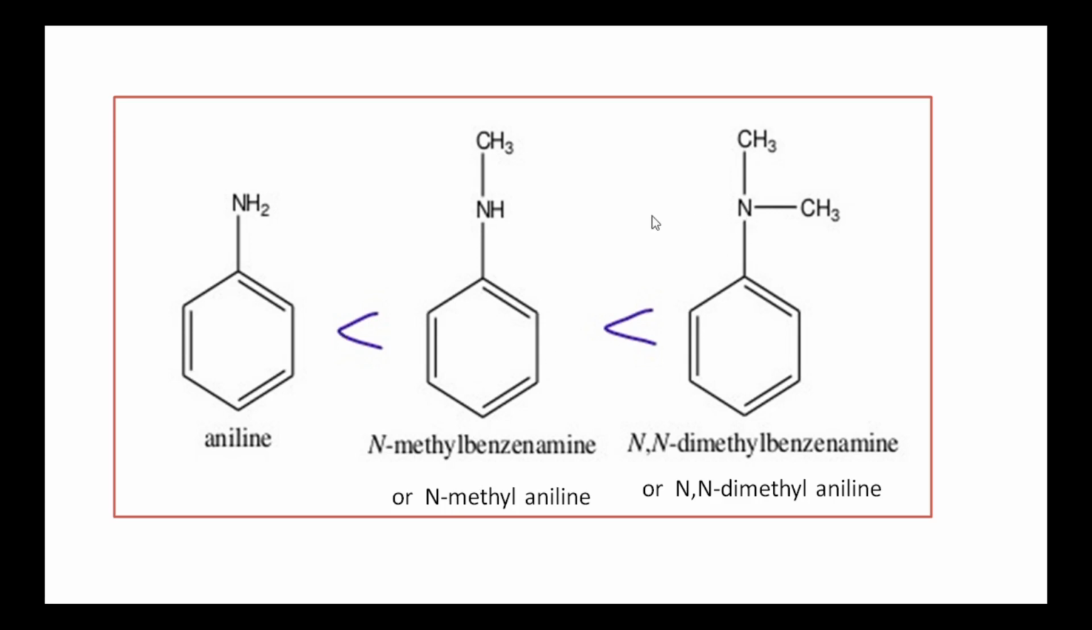While substituting the second hydrogen with another methyl group, here there are two methyl groups. These two are electron releasing groups, releasing the electrons towards the nitrogen atom. So here the availability of the lone pair of electrons for protonation is more. Hence N,N-dimethyl aniline is more basic than N-methyl aniline, which is more basic than aniline. It can also be stated that aniline is least basic, then N-methyl aniline, then N,N-dimethyl aniline.